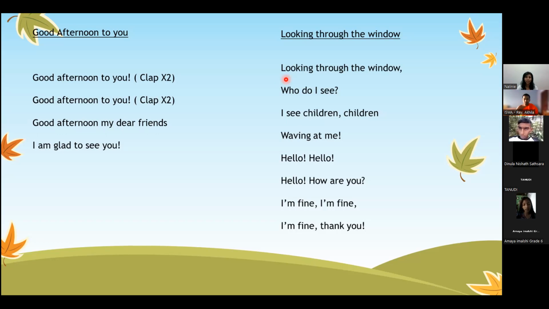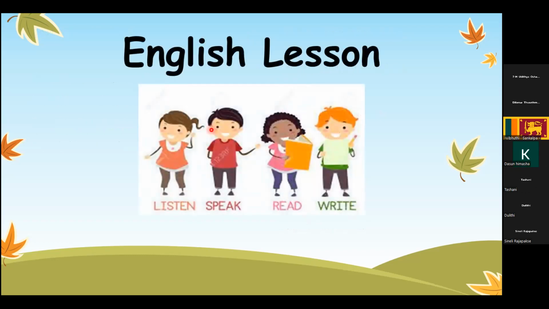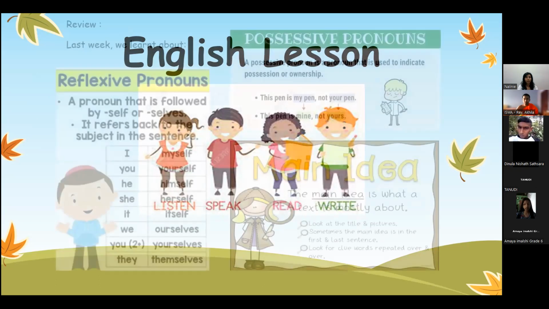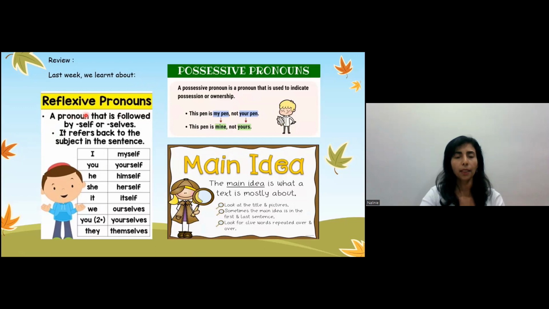Very good, children. Okay, let's start with our lesson today. Let's go back to what we have learned previously. Previously we learned about reflexive pronouns. What is a reflexive pronoun? It is a pronoun that is followed by self or selves.